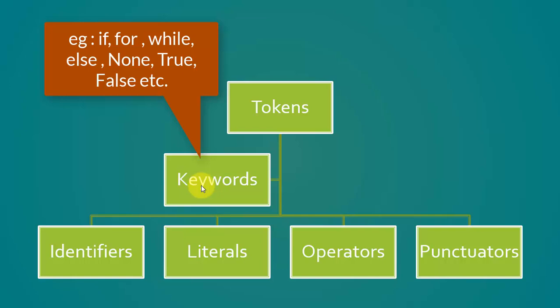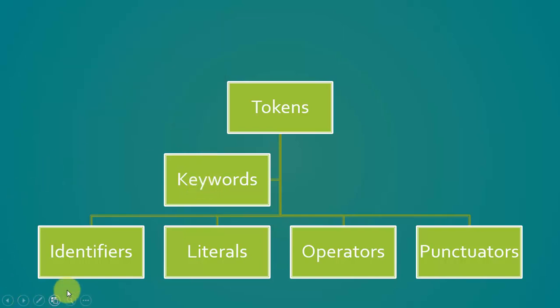Now the next is identifiers. As we have discussed, an identifier is a name given to a user-defined object, or anything which exists in Python. Everything has a name, right? These names are called identifiers. We have also discussed the naming rules for identifiers in a previous video. Don't worry if you are not aware of it.